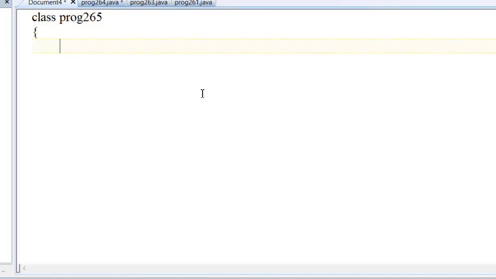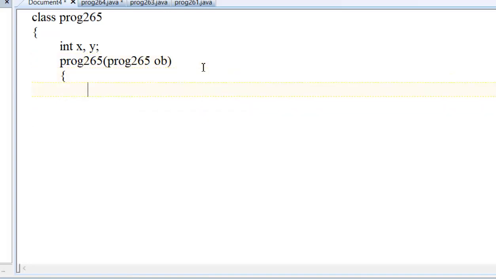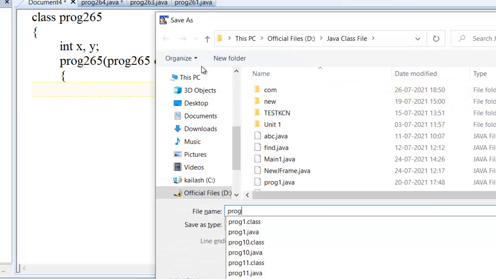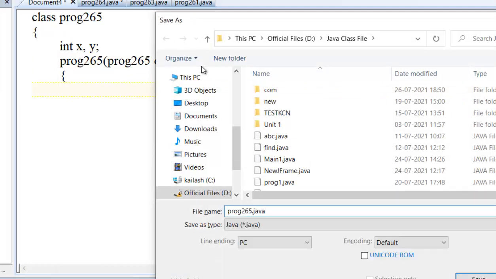Now say I have defined two variables x, y, and program 265 takes an object of program 265. It could be any name you can write. Bracket missing. I want to save this file. Save program 265.java.